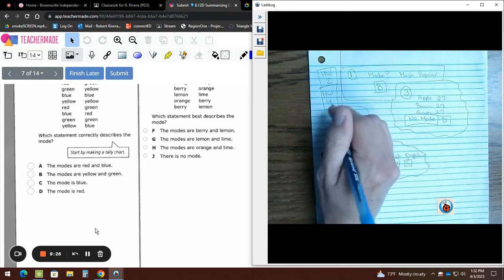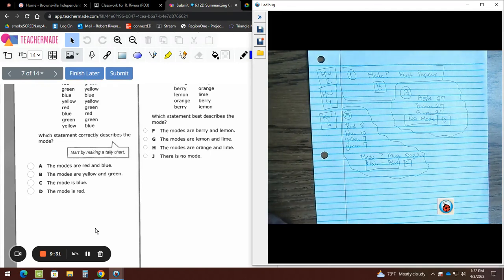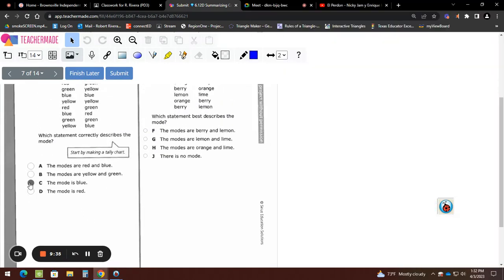The way I did number 5, you're going to go home and do number 6. Homework number 6. I think this is pretty easy, right? Yeah. Blue.